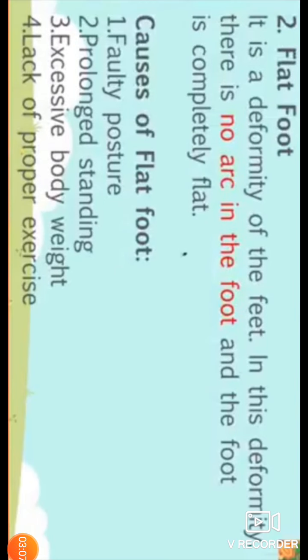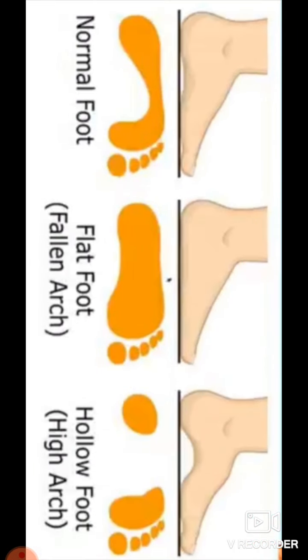Our next point is flat foot. It is a deformity of the feet. In this deformity, there is no arch in the foot and the foot is completely flat. Look at the diagram. There are three pictures of it: normal foot, flat foot, hollow foot. Students, in normal foot there is an arch in the print of the foot, and the next picture is flat foot.